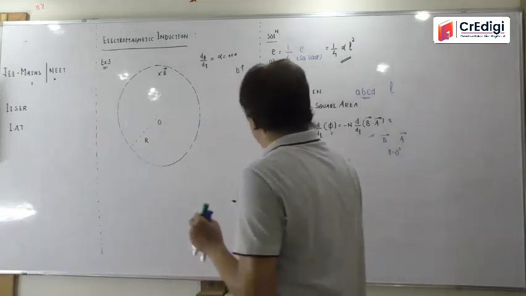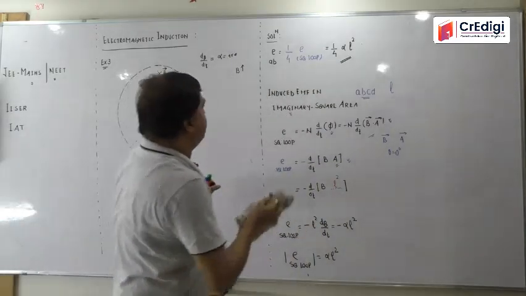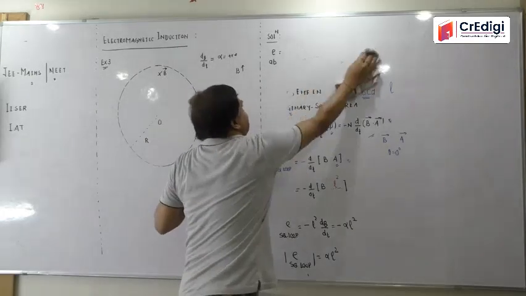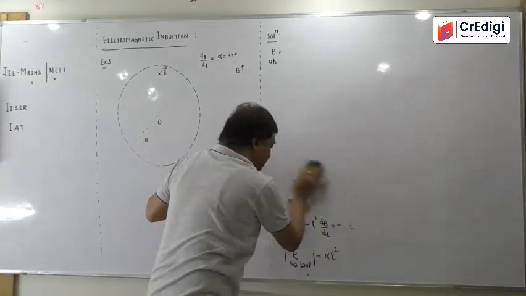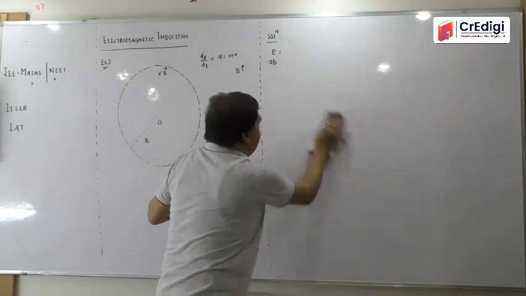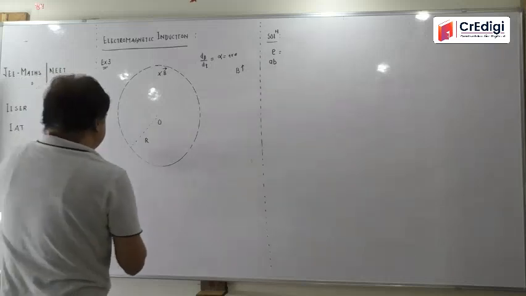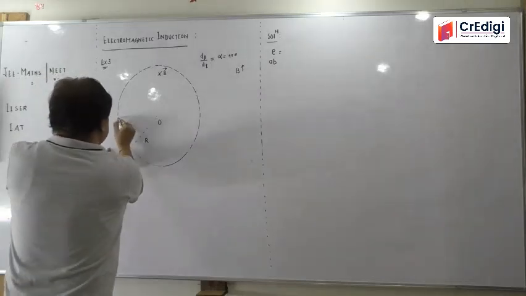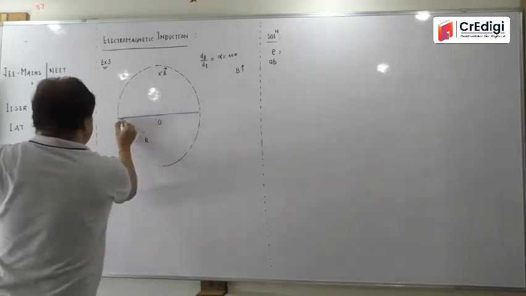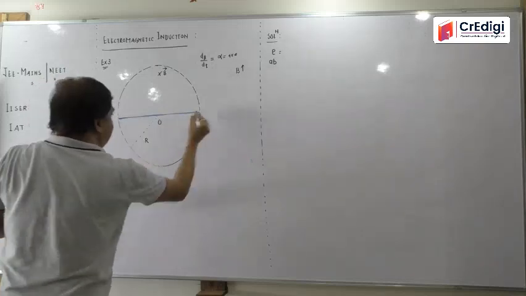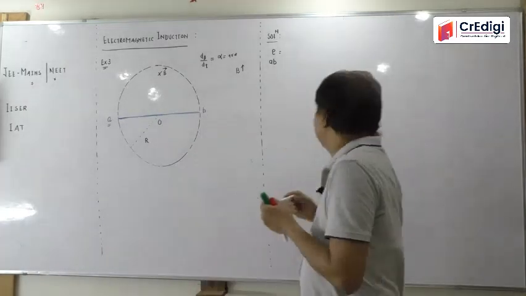Now where the rod is, it is very, very important. You be very careful about one thing: I am interested in finding the induced EMF in rod AB. But where is the rod placed? I am placing it here. It is a diameter. This is the rod. Right from here to here, it is a metallic rod AB, and what we want to find is the induced EMF in rod AB.